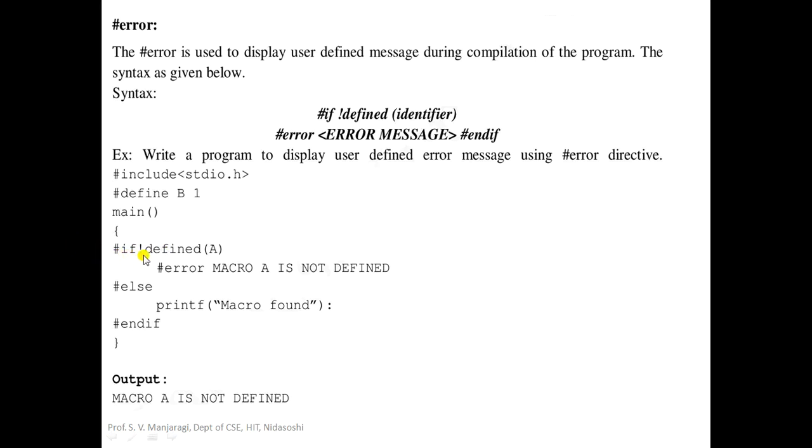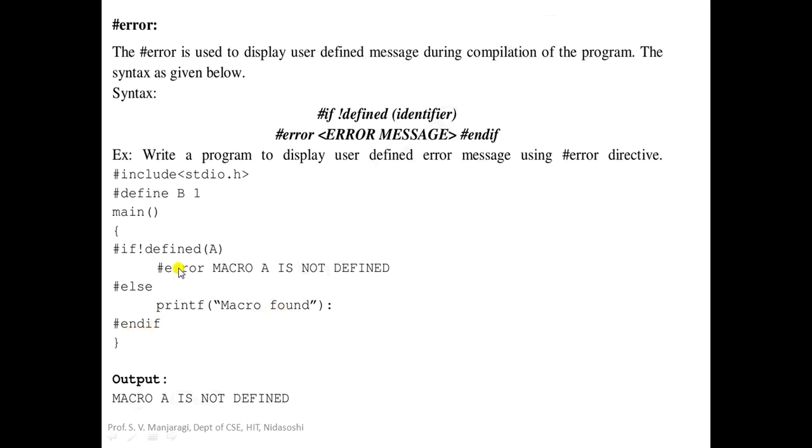So what is the condition? It is the not operator, defined a. If a is not defined, then we display error message during compilation of this program. How to do that? The syntax is very simple. It will begin with #error, then the error message that you want to display. So that is, macro a is not defined, #else, otherwise we print macro is defined or macro found. So this is #endif.